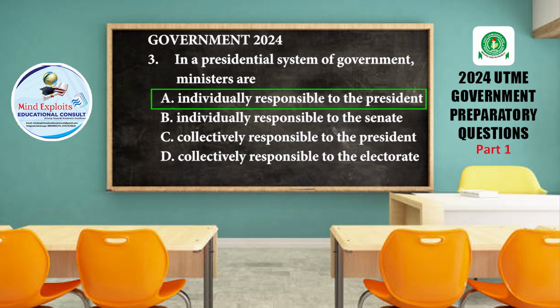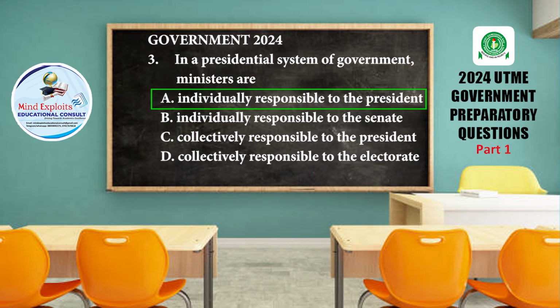Because all the ministers, together with the prime minister, are collectively responsible to the House of Parliament. Are you getting what we are saying? Because they are holding that ministerial position on behalf of the parliament.